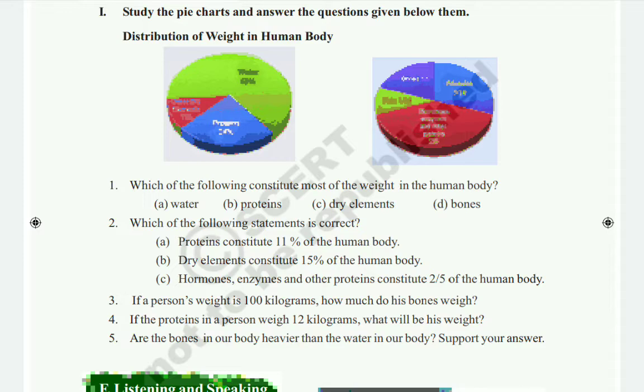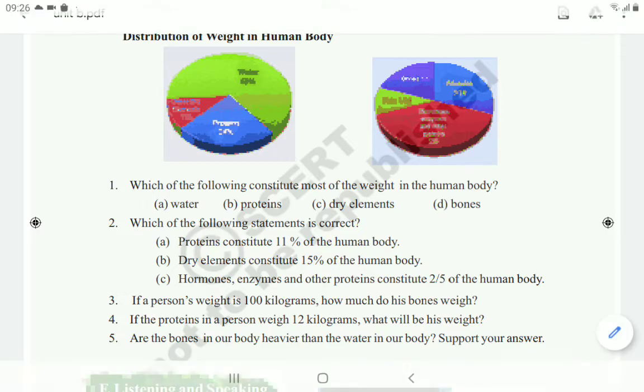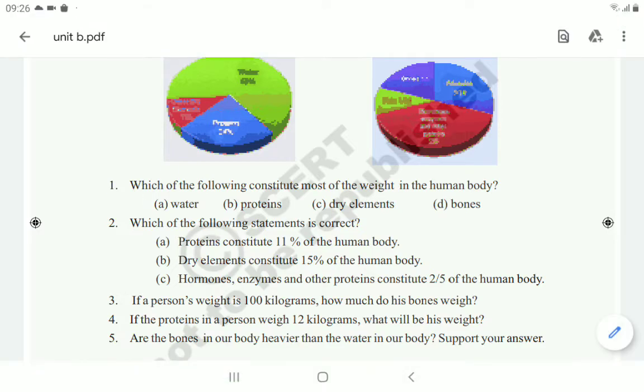Okay, and second one, which of the following statements is correct? Okay, here they have given three statements. We'll see now. First one, proteins constitute 11% of the human body. Actually proteins are 24%, so this is a wrong statement.